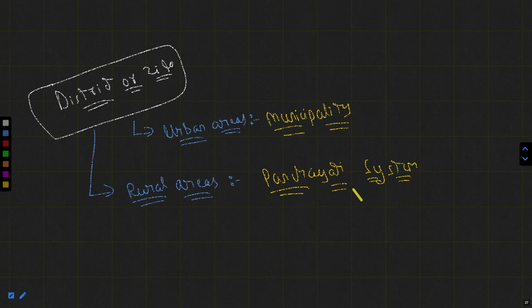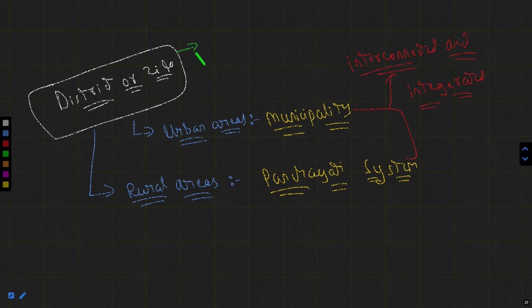Whatever plans they both are making, the plans are somewhere interconnected and integrated. So that's why somewhere the centralization of the plans is required.